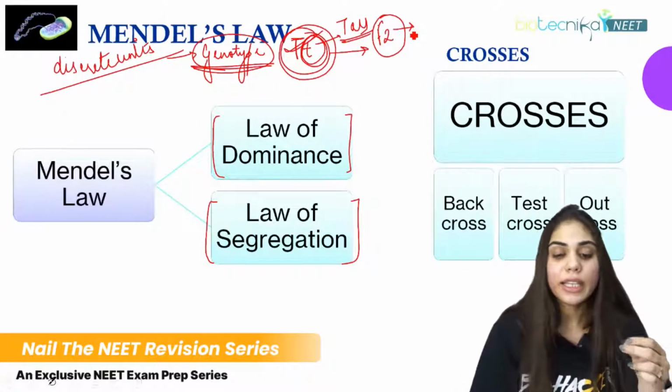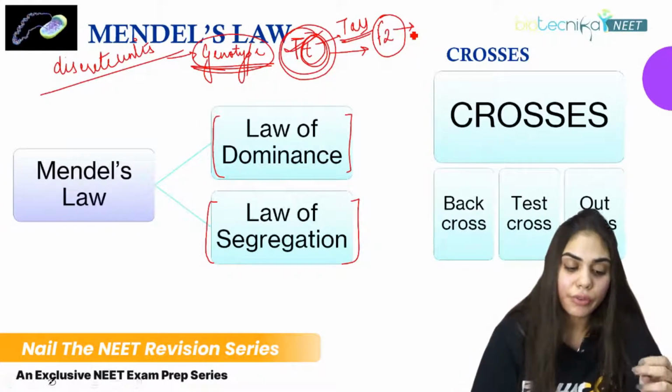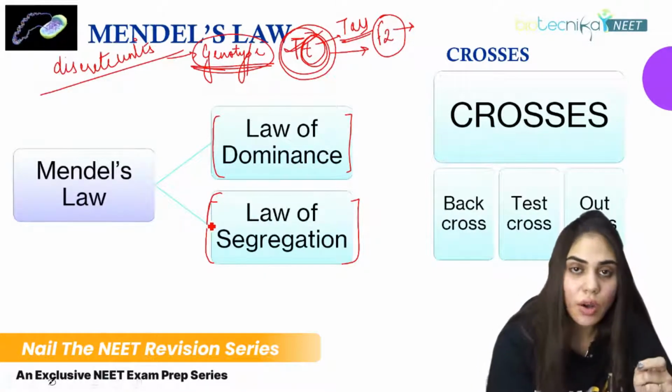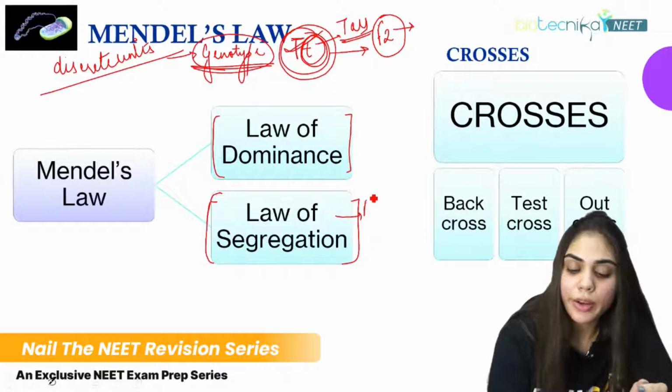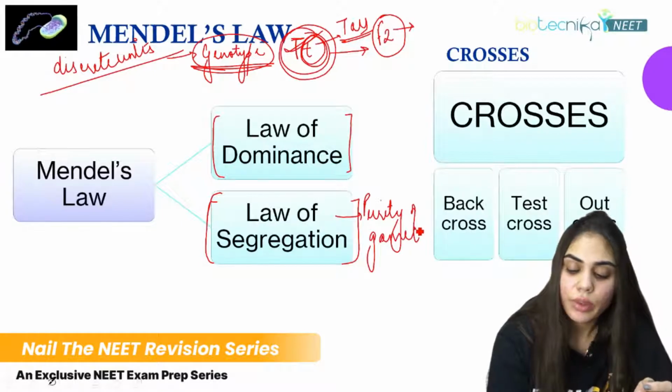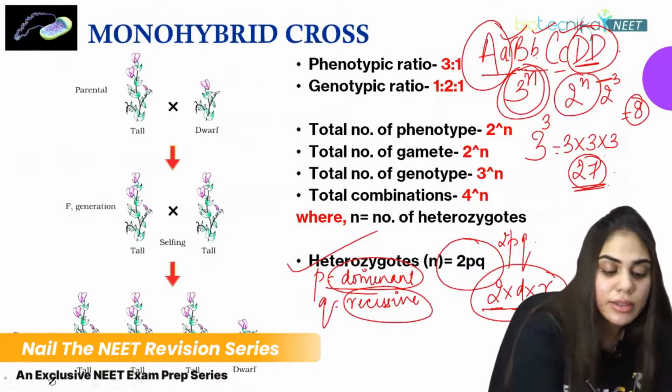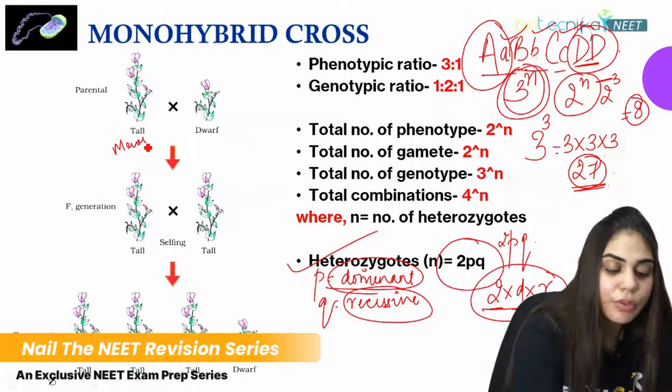And after that, he gave the second law, that is called the law of segregation. This law is also called the purity of gametes, where Mendel explained that when gametes are forming, the cell undergoes meiosis and it will form gametes.